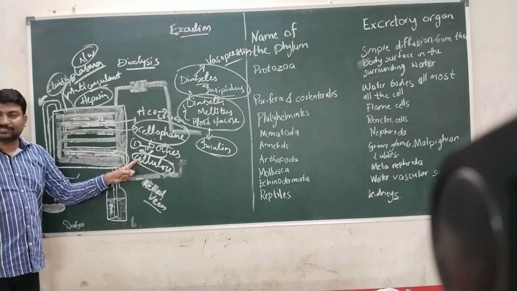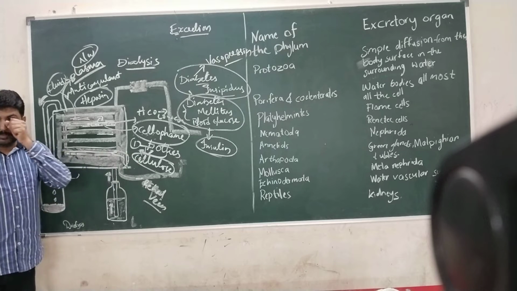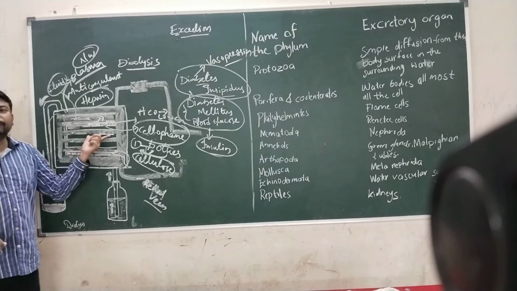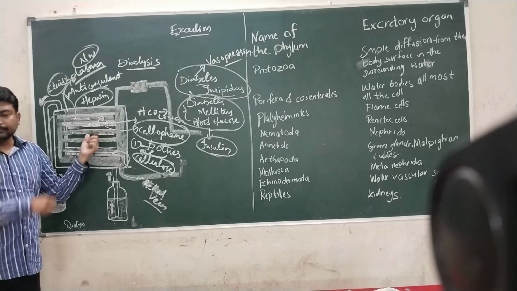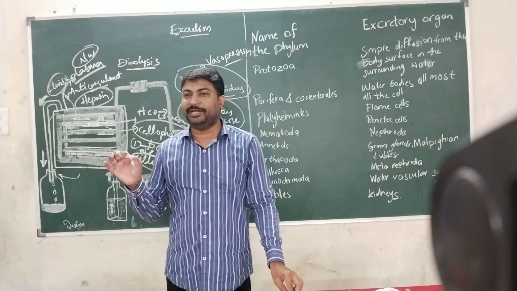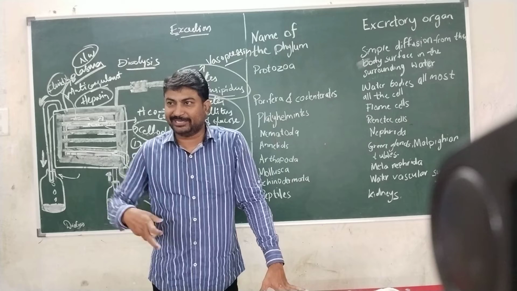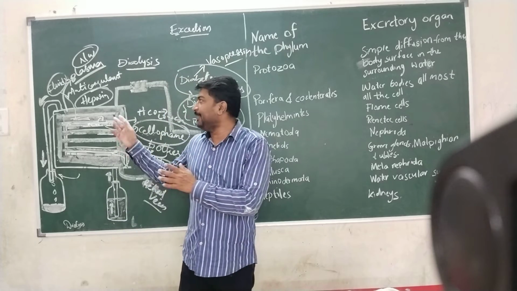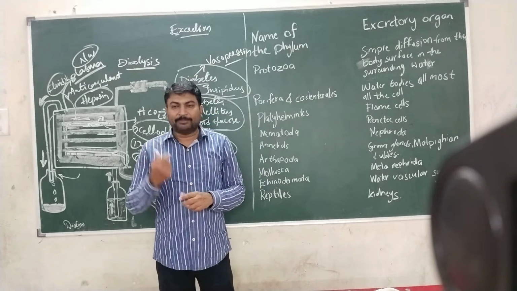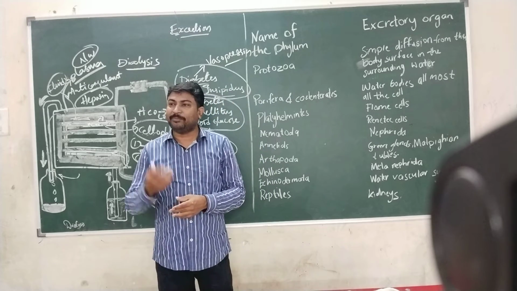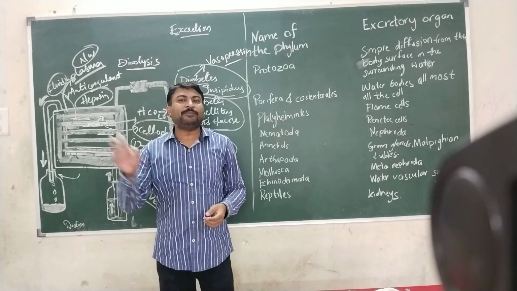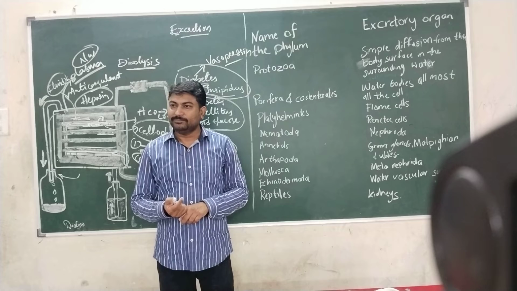Cellulose, which is present in plants, will allow the movement of molecules from higher concentration to lower concentration. So this is the phenomenon behind the dialytic machine. The entire process that the kidney performs inside our body will be done exactly by the dialytic machine. Only one difference will be there: kidneys absorb the excess amounts of water from the blood, whereas the dialytic machine will not absorb any excess amounts of water.